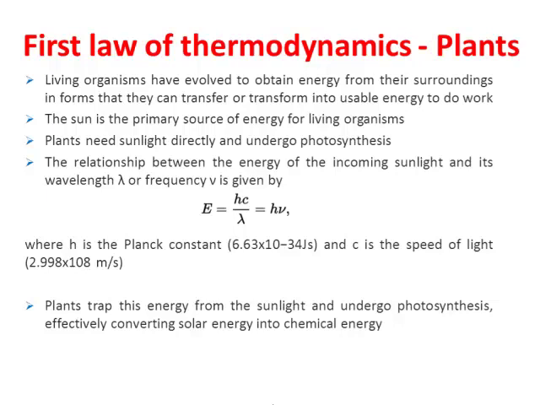So the relationship between the energy of the incoming sunlight and its wavelength lambda or frequency nu is given by E is equal to hc by lambda, that is equal to h nu. Here, h is Planck's constant and its value is 6.63 times 10 raised to the power minus 34 joule second, and c represents the speed of light, that is 2.998 times 10 raised to the power 8 meters per second. Plants trap this energy from the sunlight and undergo photosynthesis, effectively converting solar energy into chemical energy.